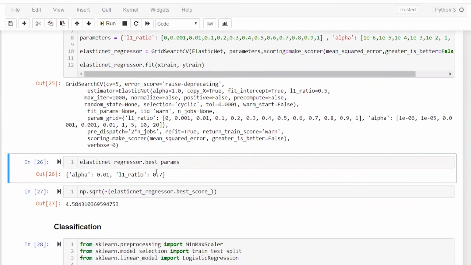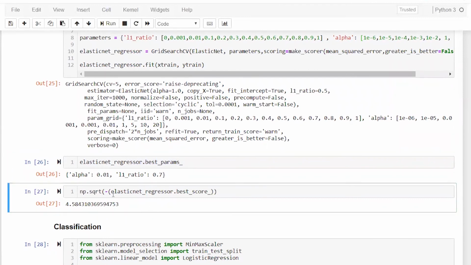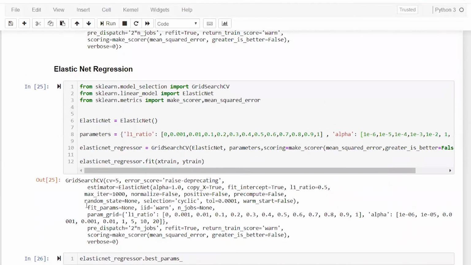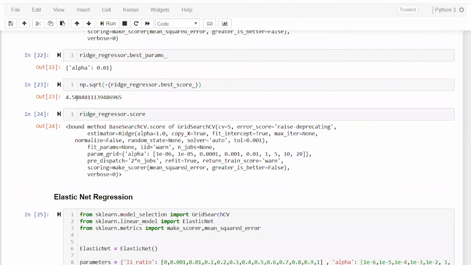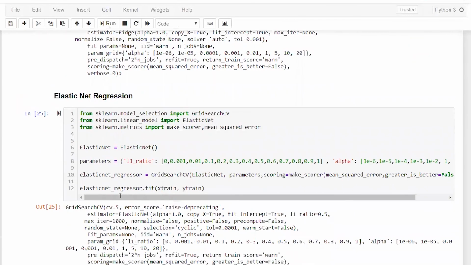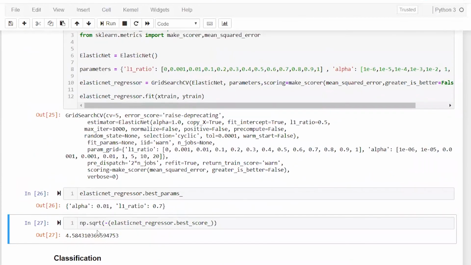All right. So actually here in ElasticNet, both L1 and L2 are taken care of. Here, if you see, the best score is 4.5843. Earlier, how much was it? It was 588, and now we have 4843. So further, we are reducing our error here. Further, our model is performing better and better when we are putting regularization, when we are actually balancing off the bias and variance by applying regularization, right?